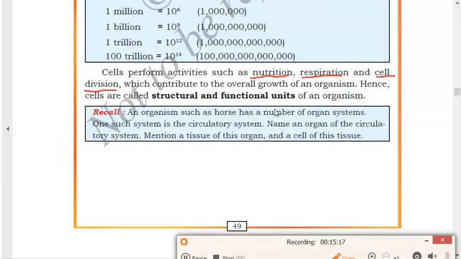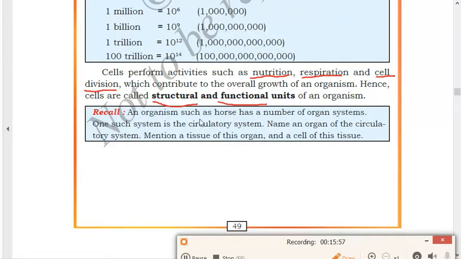If a question is asked what is a cell, then what will you write? Cells are the structural and functional unit of an organism. You have to remember these two words, structural and functional unit of an organism. Structural means it will give structure to an organism, whether it is a plant or an animal. Function means it carries out various functions inside the body like nutrition, respiration, and cell division. If the cell does not carry out these functions, an organism cannot survive, it will die. So cells are the structural and functional unit of life. It will give structure and it will provide function to an organism. So this is the definition of cell.